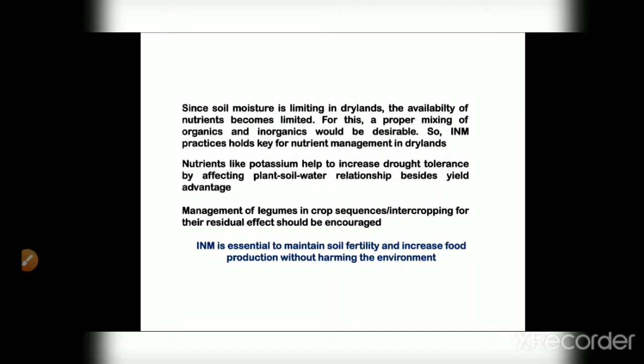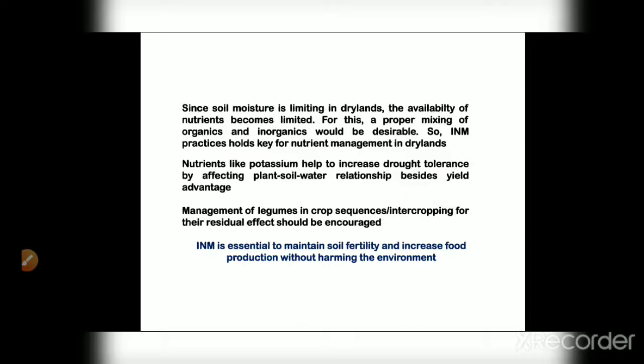Then the third one is management of legumes in the crop sequence. Crop sequence or intercropping for their residual effects, because I have already told you that legumes help in nitrogen fixation in the soil, so they help in the nitrogen economy. So invariably legumes should be incorporated in the cropping plan.